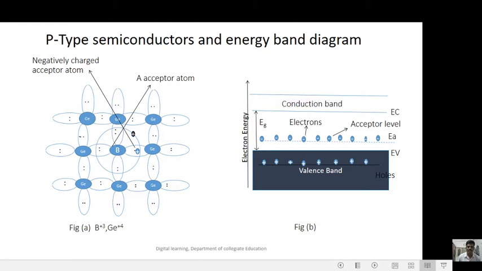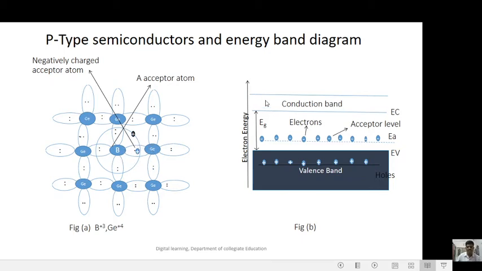P-type semiconductors and energy band diagram. This also represents an acceptor atom. Boron is an acceptor atom and germanium or silicon is the host atom. So therefore here the negatively charged acceptor atom is formed.